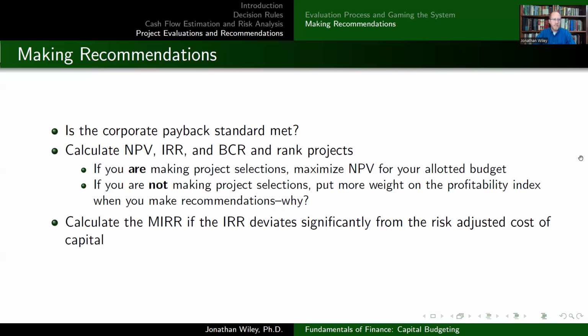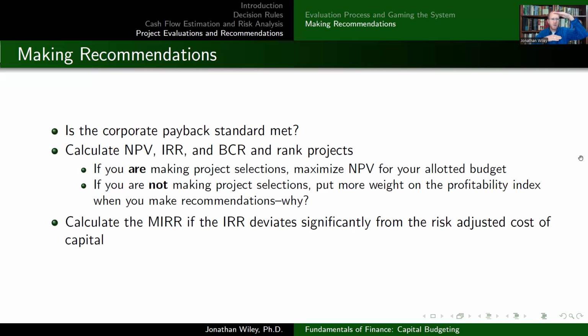Now, technically, it's really easy to calculate the MIRR. It's super easy to do in Excel. But it's worth noting that if the required rate of return and the IRR are super close together, there's just not much room in between for the MIRR, because we know the MIRR is going to be in between. So you can calculate it, but it doesn't really tell you a whole lot if the required rate of return and the IRR are really close.